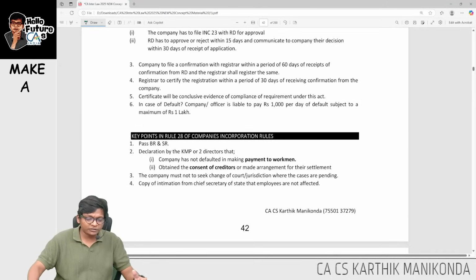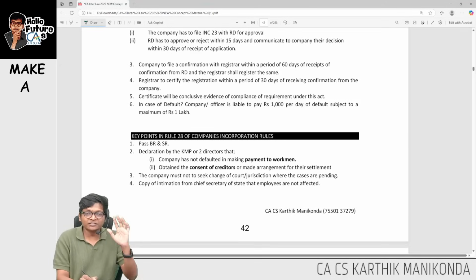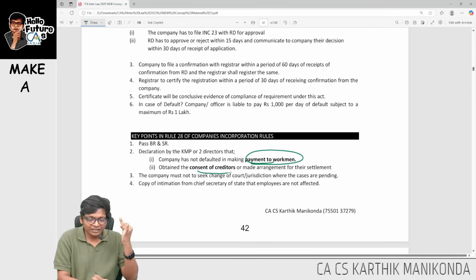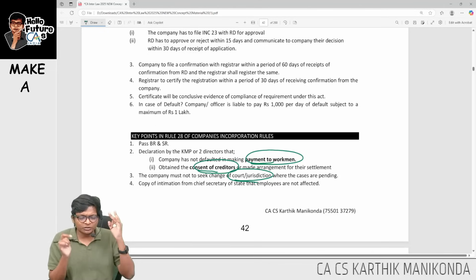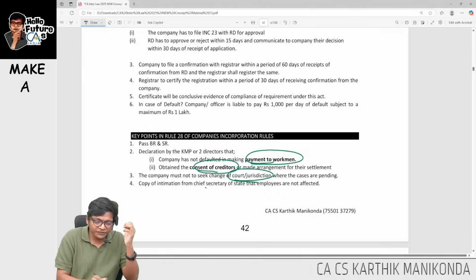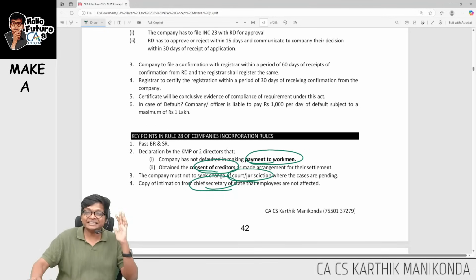When you are filing to RD, few points are common in both. What are the few points which are common in both? You have to give a declaration that there is no due on payment to workmen. You are getting consent of creditors. The company must state there is no change of court. Whichever court I am already in, I want to continue in the same court, and a copy of intimation from the chief secretary. These are common.